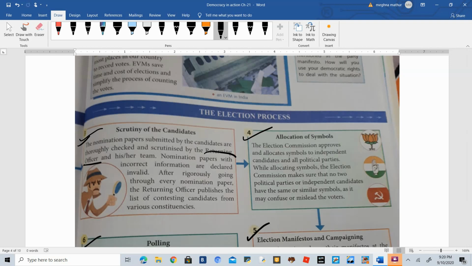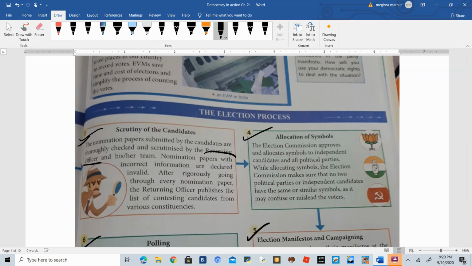It is a very important process in which all the documents must be checked by the returning officer, and if some of the papers are found fake or not right, then the nomination of that particular member will be cancelled. They will not be able to be part of the elections.